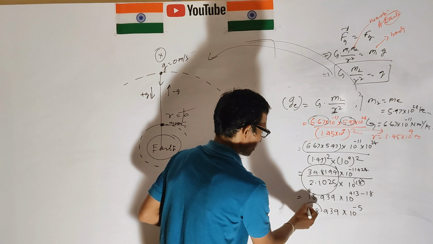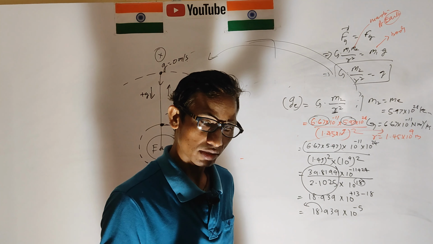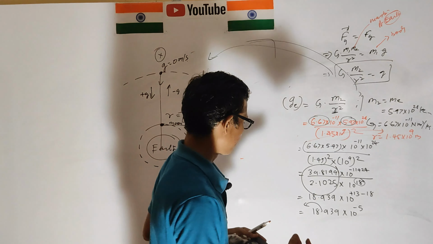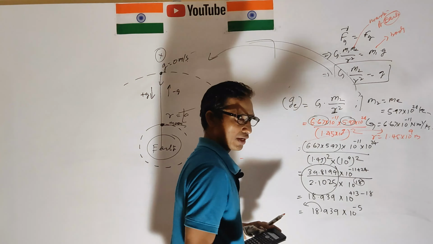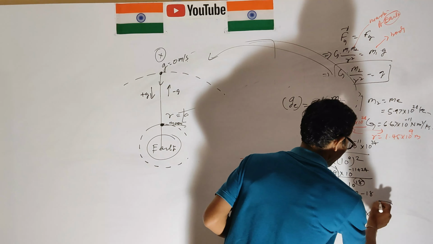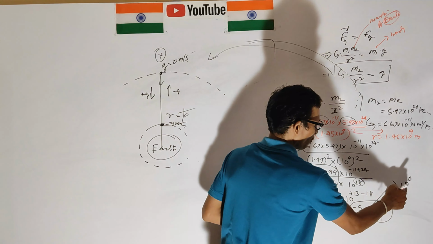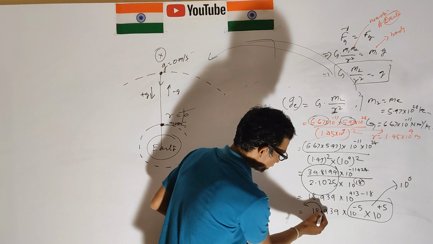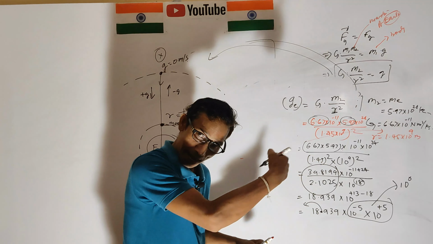The decimal point is moved left by 5 digits. Here it is minus 5, we convert it into 10 to the power plus 5, then into 10 to the power 6.